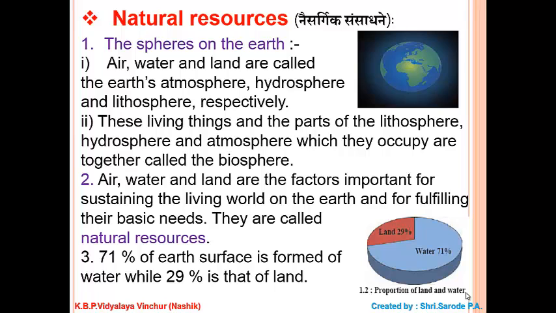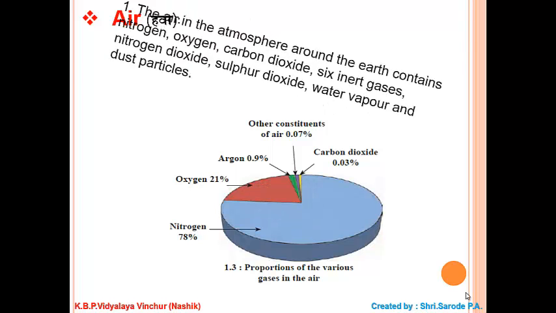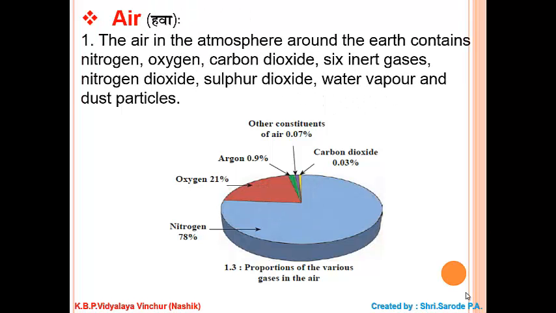71% of Earth's surface is formed of water while 29% is that of land. Air. The air in the atmosphere around the Earth contains nitrogen, oxygen, carbon dioxide, inert gases, nitrogen dioxide, sulphur dioxide, water vapor and dust particles.